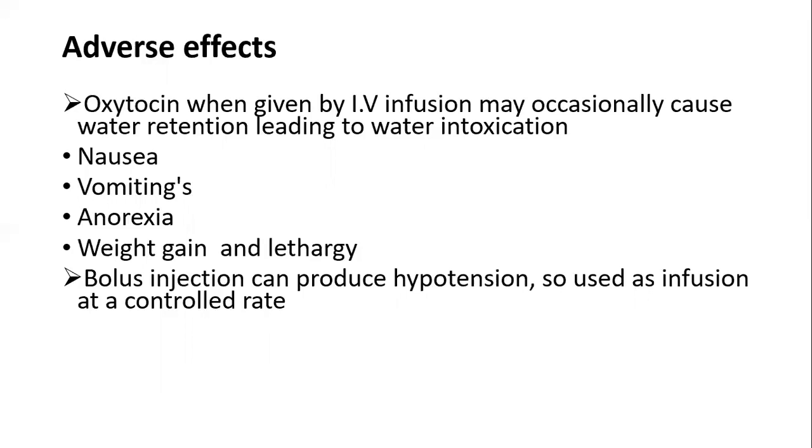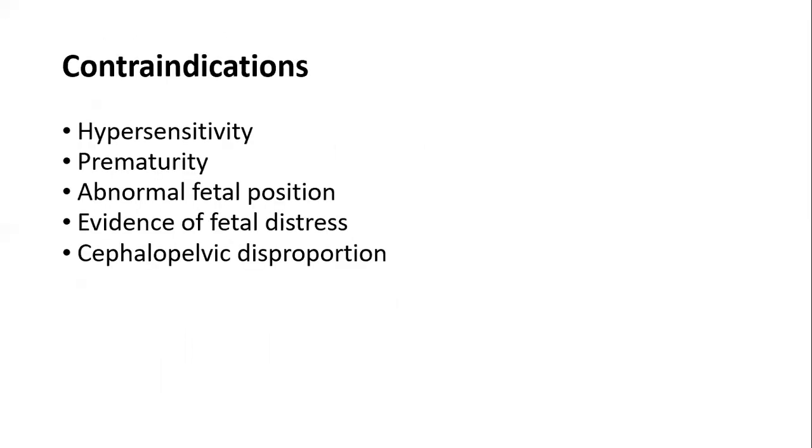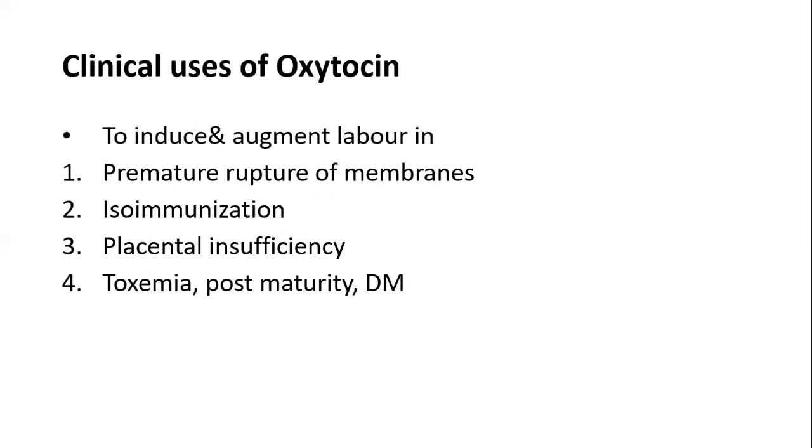Bolus injection can produce hypotension, so it is used as an infusion at a controlled rate. Contraindications: not to be given in hypersensitive patients, to be avoided in prematurity cases, if there is any abnormal fetal position, if there is evidence of fetal distress, and if there is cephalopelvic disproportion. Precautions: to be avoided in multiple pregnancies and if there is a previous cesarean section.